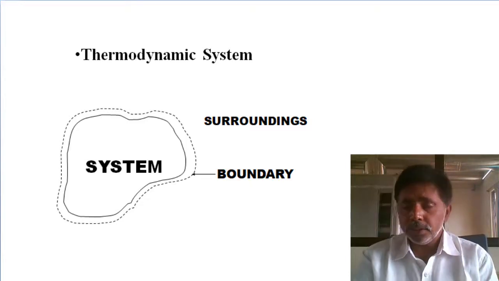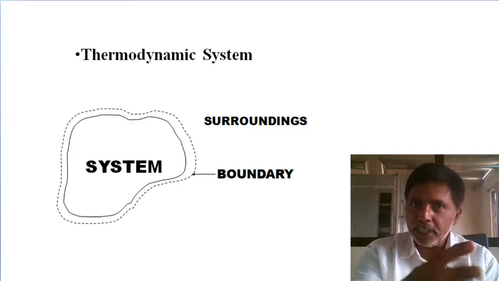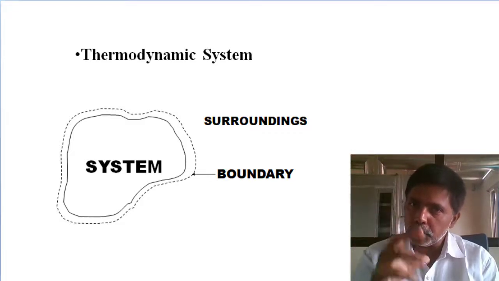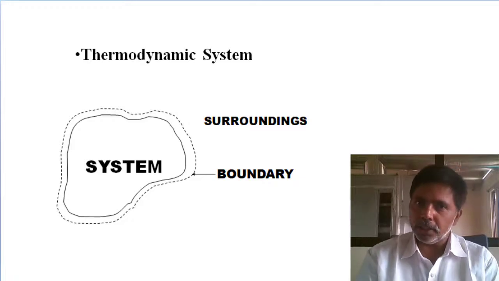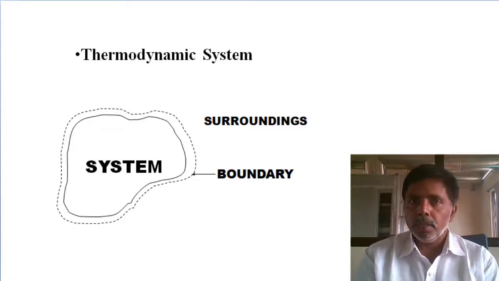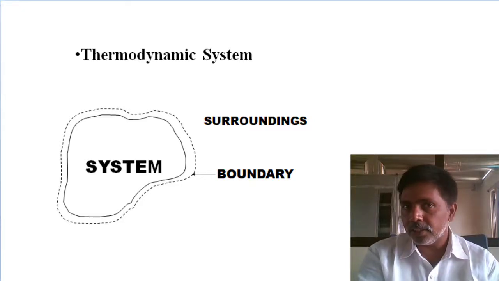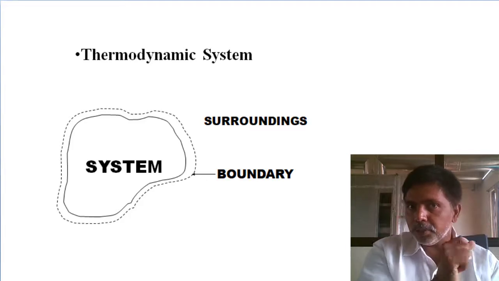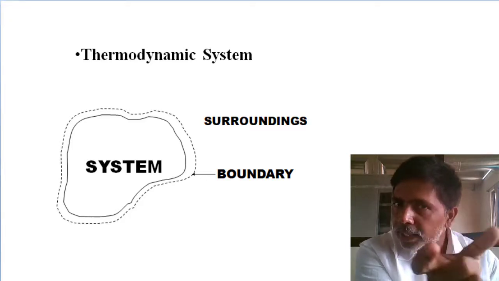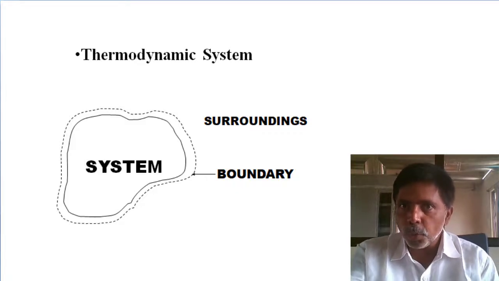System is good. What system? The police system is good. The medical system is corrupted. Like that, we commonly use the word system. But what is a system? That is important. So there you can see the concentration. Medical system corrupted means we concentrated on medical. Police system is good means we concentrate on police.